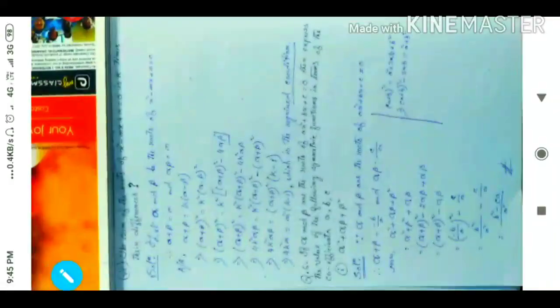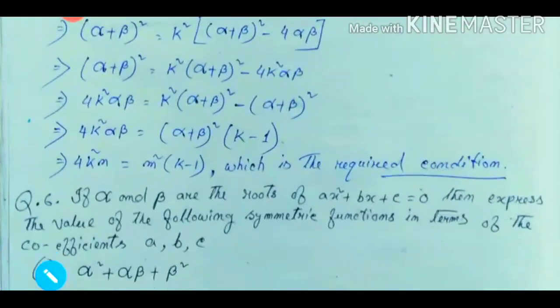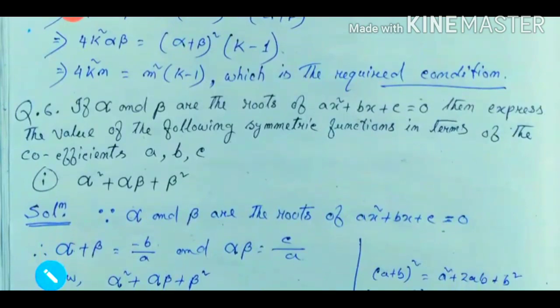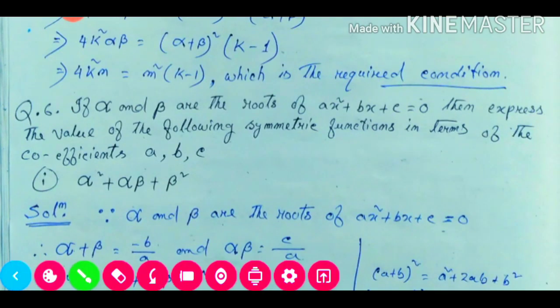If alpha and beta are the roots of the equation ax square plus bx plus c, this is our equation, and its roots are alpha and beta, then express the value of the following symmetric functions. Whatever symmetric function is given below, we need to express it in terms of the coefficients a, b and c.